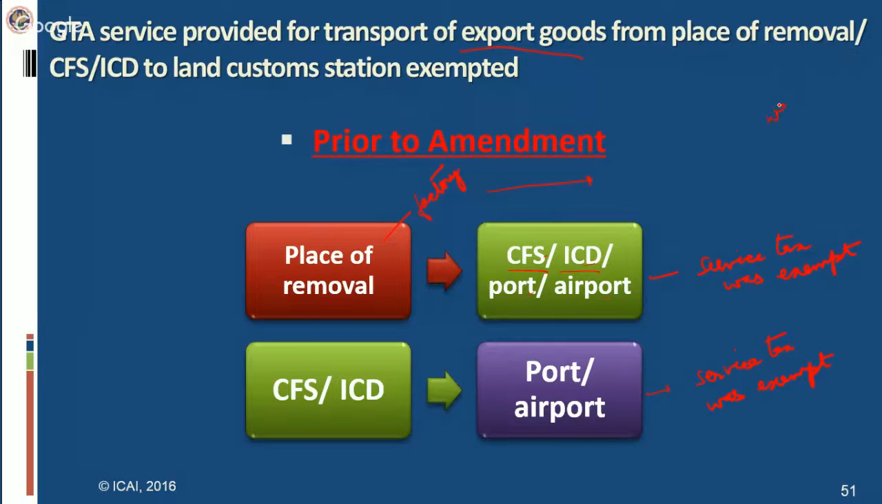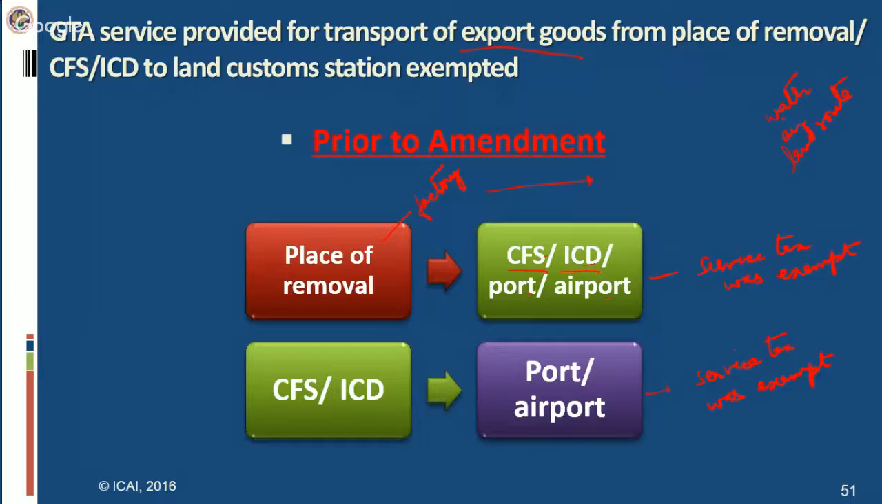However, if you notice one thing here, we know that goods can be exported by water, that is by a vessel. They can also be exported by air, that is through an airplane. Then they can also be exported by means of land route. But if you see here, the land customs station is conspicuous by its absence. It's not given here. So all this while, if the goods were exported by land route and transported to a land customs station, service tax was... Land customs station is the place from where the customs clearance is given when the goods are exported by way of land route.